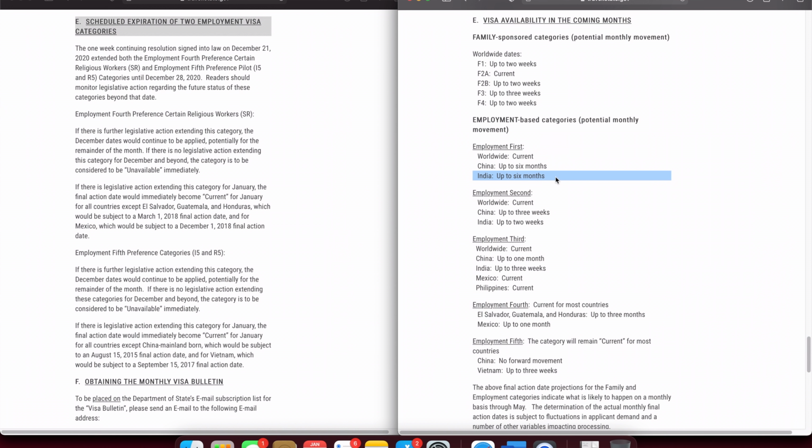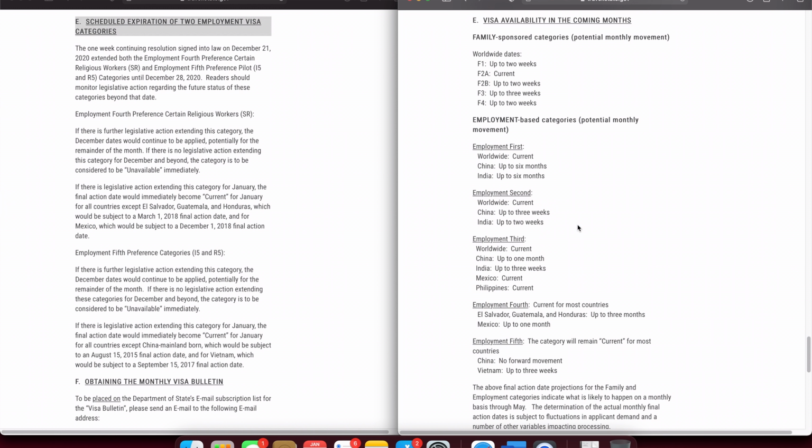Up to 6 months is an indicative time frame, but I'm expecting at least 2 to 3 months of progression, if not more, in the upcoming months. So in 2 or 3 months, I can see China and India becoming current for the employment based category for EB1. EB2 will continue to progress only by a week or 2, and they are saying China will progress by 3 weeks and India up to 2 weeks.